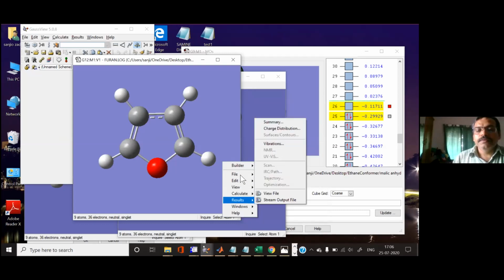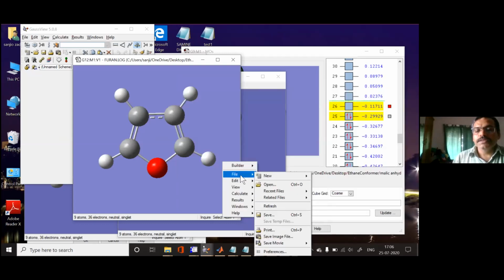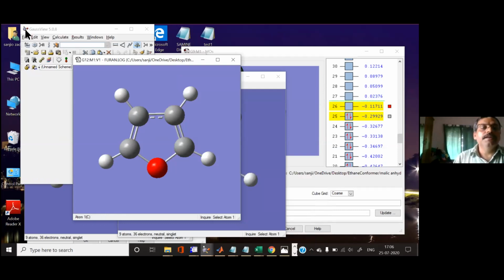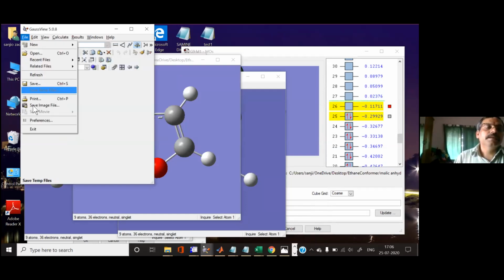You can save as a file and then save image file. Here you have the option save image file. You can right click here, or you can go to GaussView and save image file.